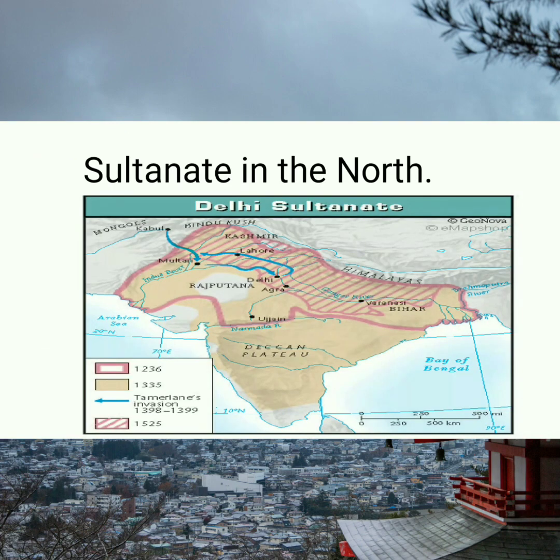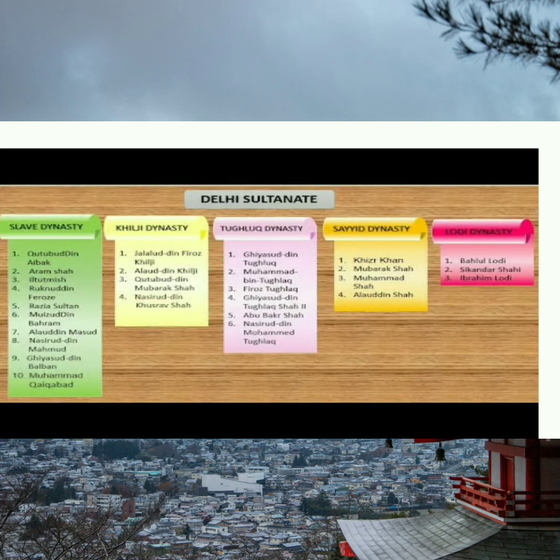Now we are going to look at the Delhi Sultanate, the Sultanate in the north. It is one of the most important periods of history. Here is a map of Delhi Sultanate. In 1175 CE to 1178, Sultan Muhammad Ghor from Afghanistan invaded India and he appointed his slave Qutbuddin Aibak to look after the governance. Here you could see the slave dynasty.